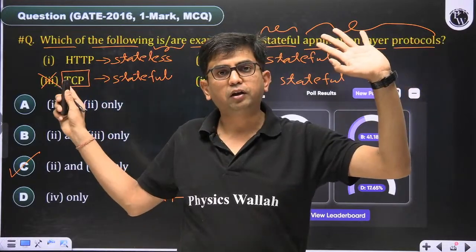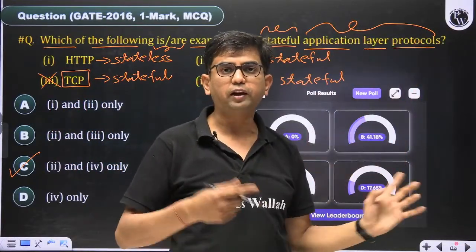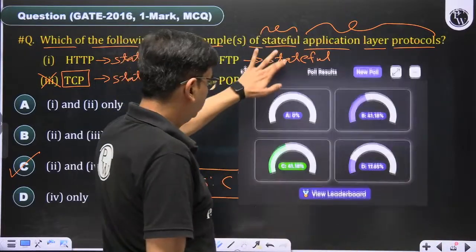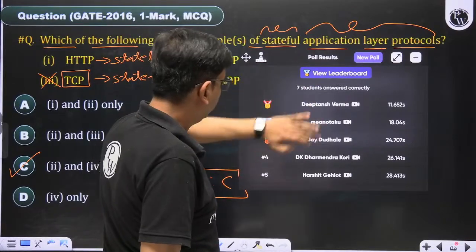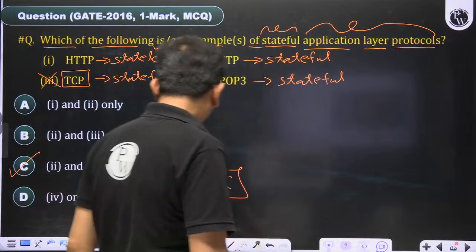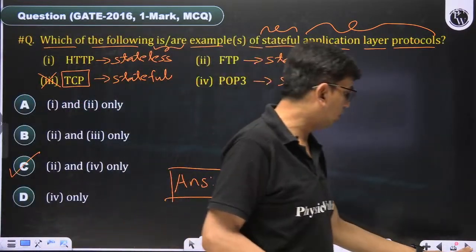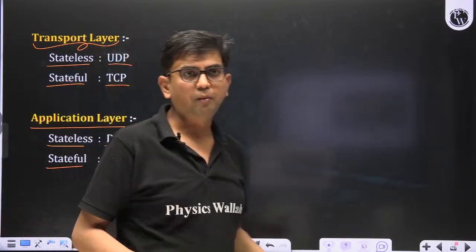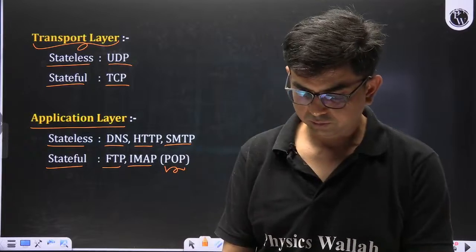So remember which layer's protocol is asked in the question. First, eliminate those protocols that do not belong to that layer. Then talk about the concept which is being asked in the question. Then this is the leaderboard. The leaderboard is not showing, only 7 people's names are showing. Okay, fine. So come to the next question. Is there any doubt with this question? You have to remember this one. Clear?